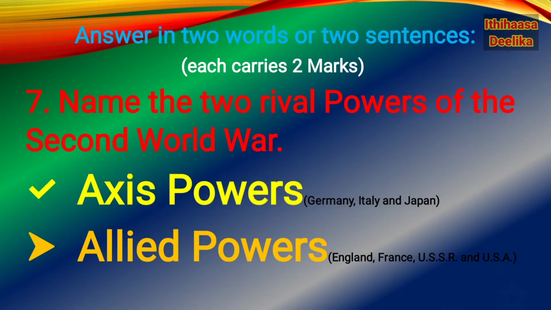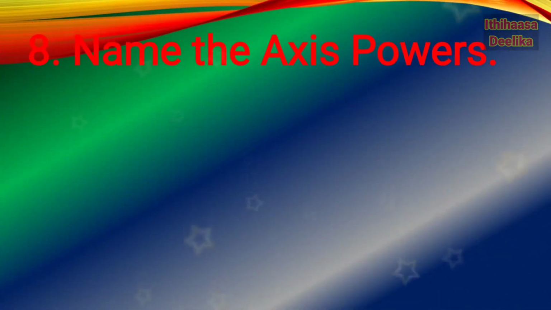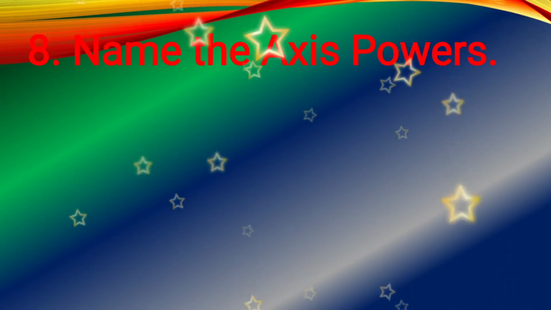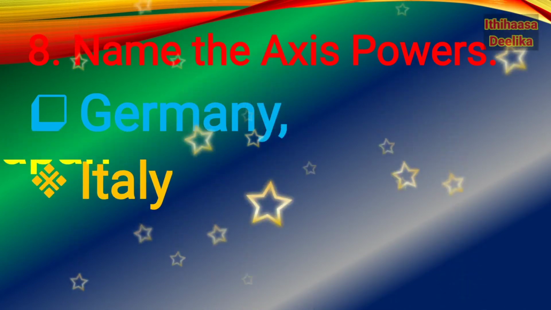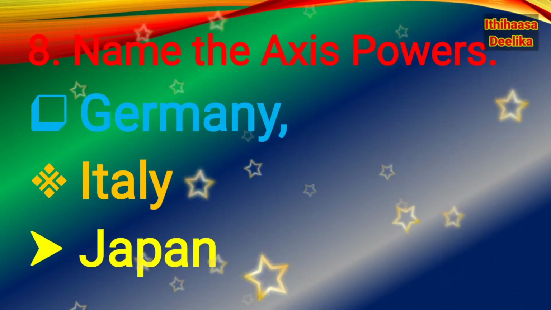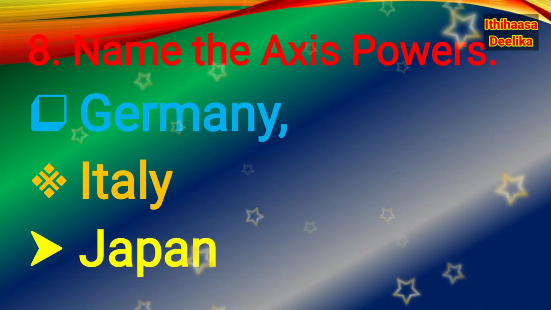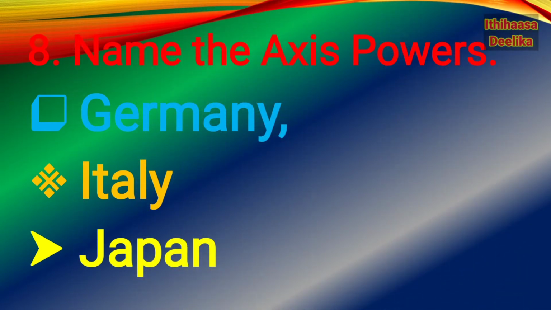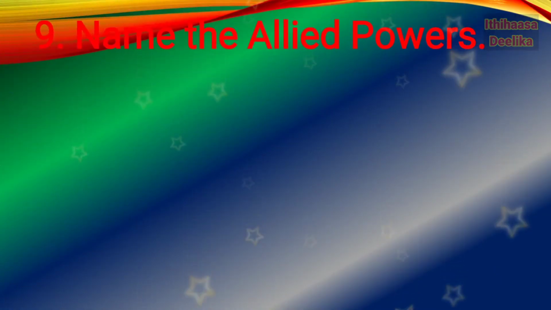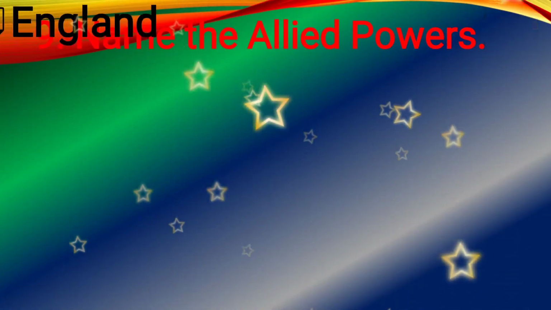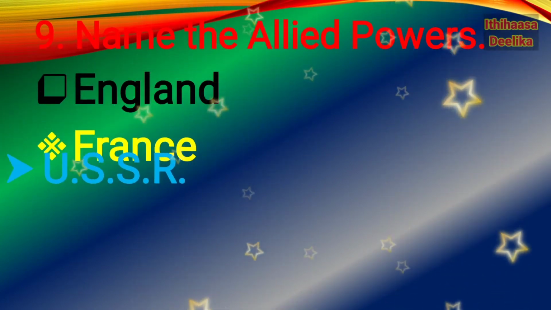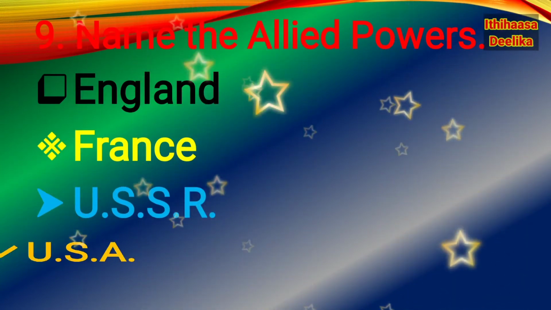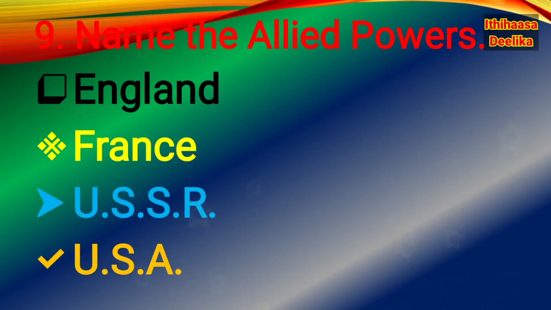Then question number 8. Name the Axis powers. Germany, Italy, Japan. Germany, Italy and Japan are the members of the Axis powers. Question number 9. Name the Allied powers. England, France, USSR and USA.